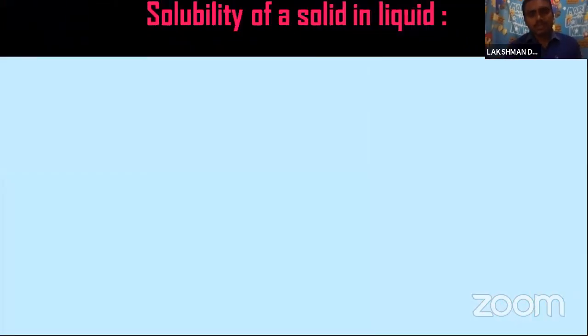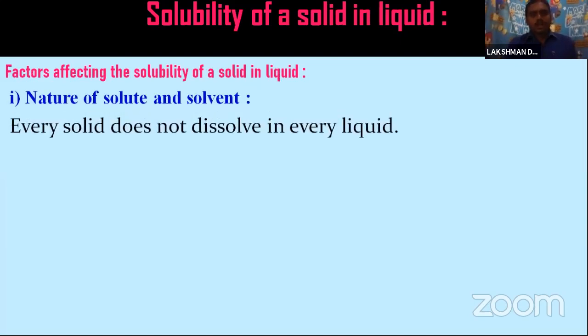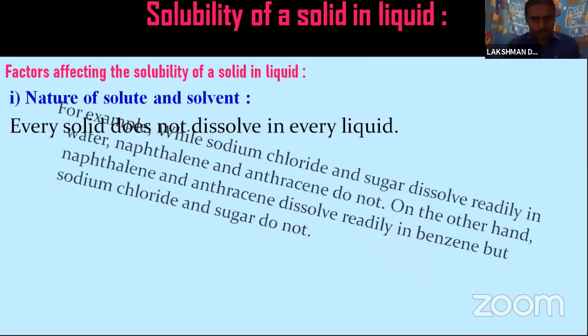The solubility of a solid in liquid. The first factor affecting solubility is the nature of solute and solvent. Every solid does not dissolve in every liquid.